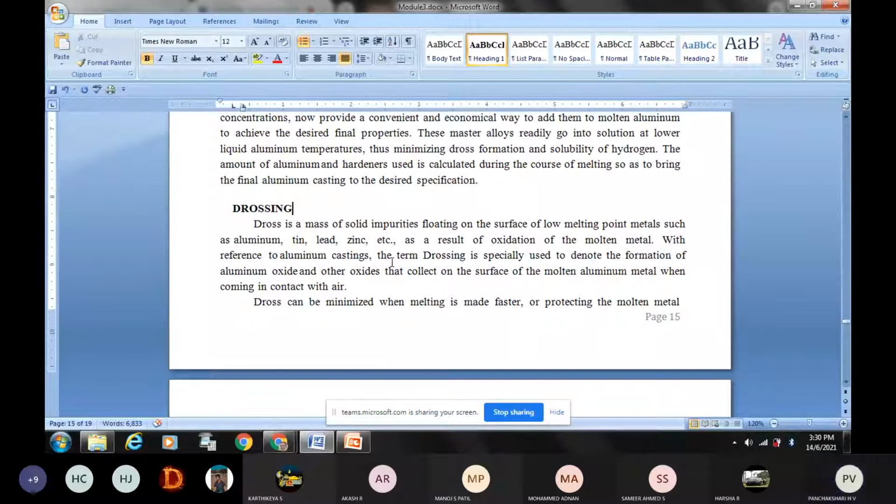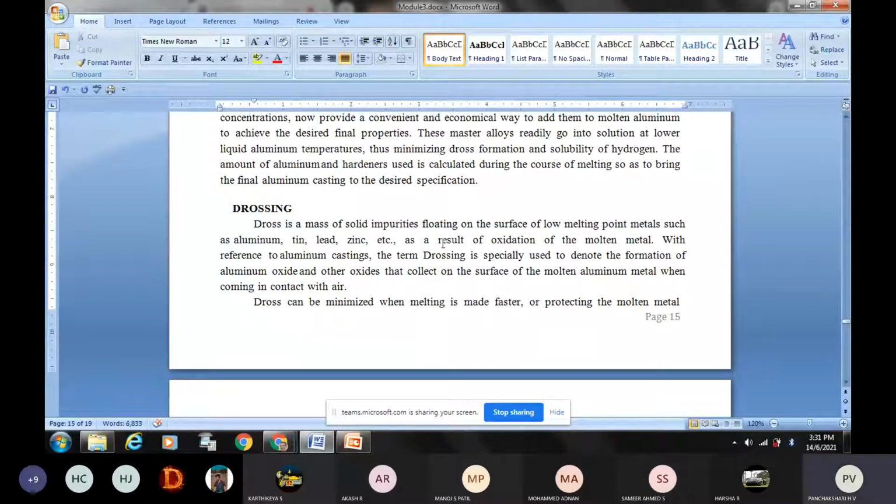Dross is a mass of solid impurities floating on the surface of low melting point metals such as aluminium, tin, lead, zinc, etc. The impurity floating on the surface of these liquid metals is called dross. How is dross formed?